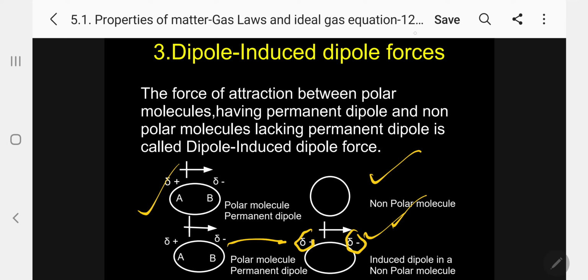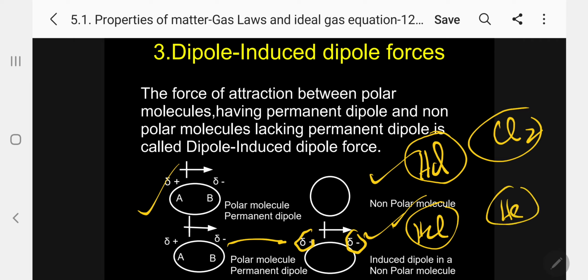Please follow. A specific example is HCl and chlorine. Or I can simply say HCl with, in the case of an atom, helium. But definitely both should be gases: helium, an atomic gas, and chlorine, a molecular gas.